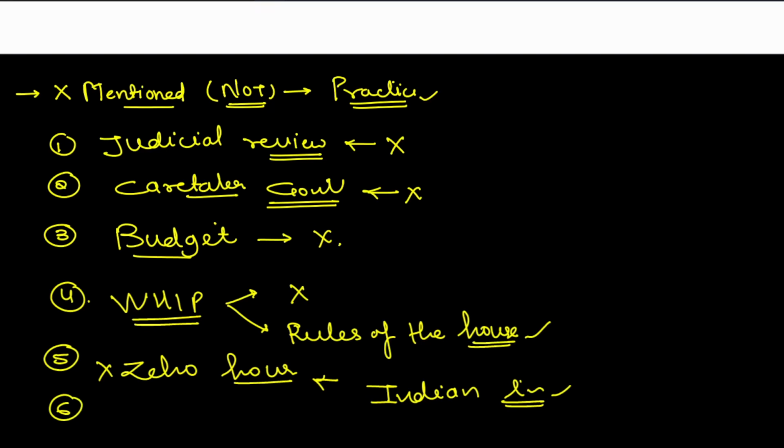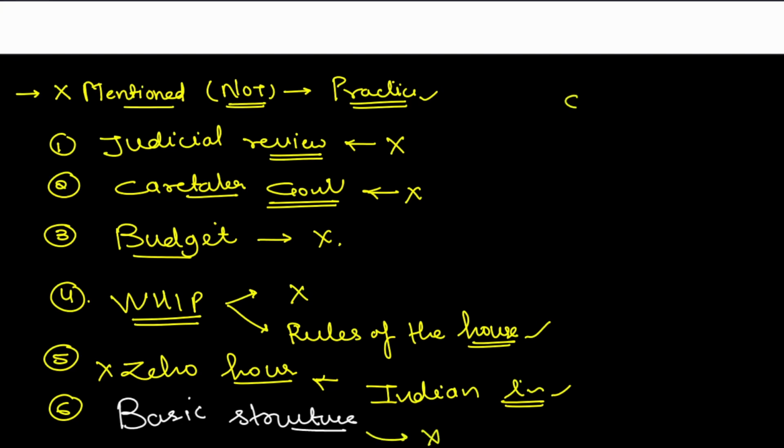Second is much talked about and very important. I'll just write it in different pen. Basic structure. Recently we had a long lecture on basic structure, and the development of the basic structure. So it is also not present. So where did we talk about the basic structure?